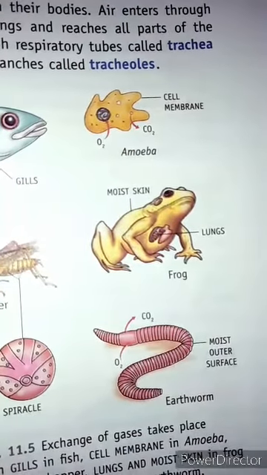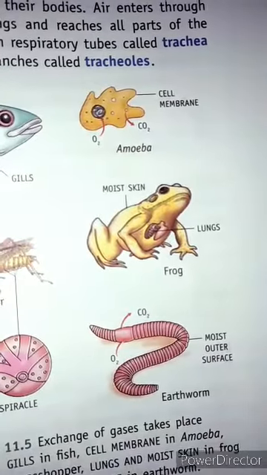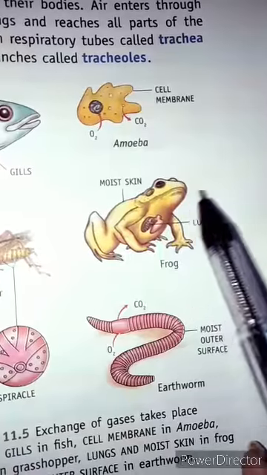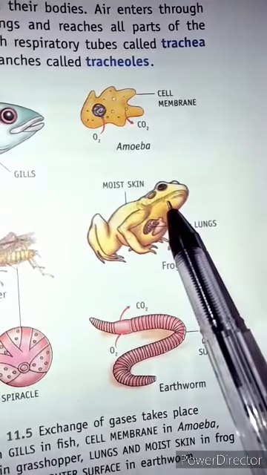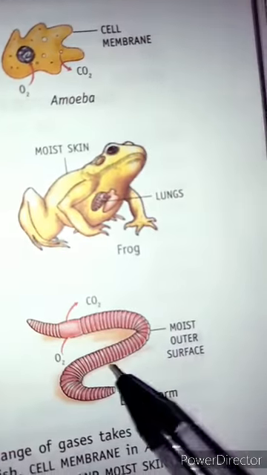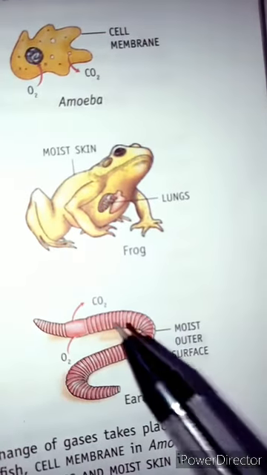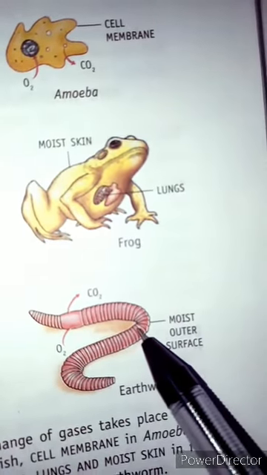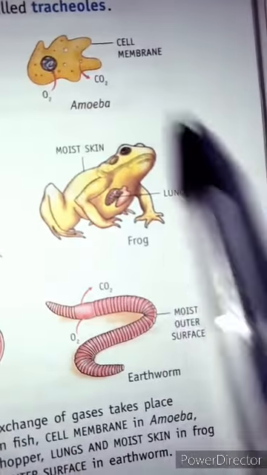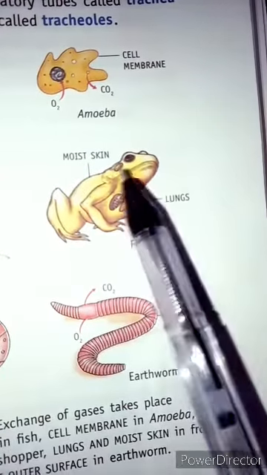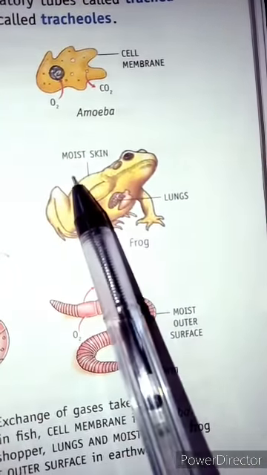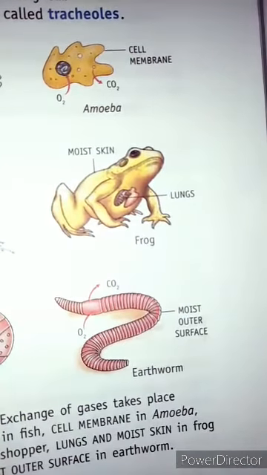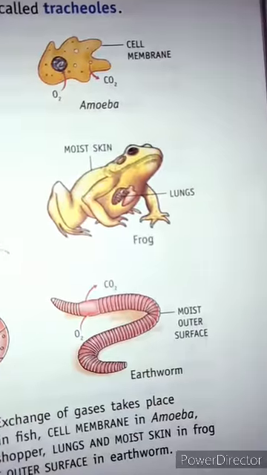And if we talk about the animals that respire through moist skin, you can take the example of the frog and earthworm. Both of these respire through their outermost layer, that is the moist skin. Now this frog can respire through moist skin and even with the help of lungs, so it has a different manner of respiration.